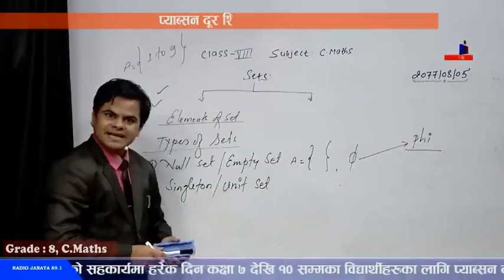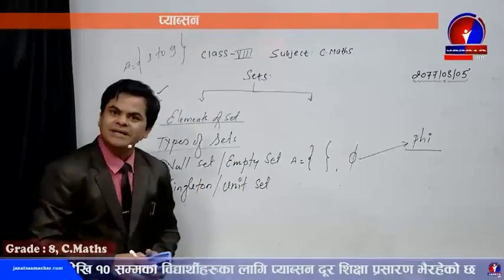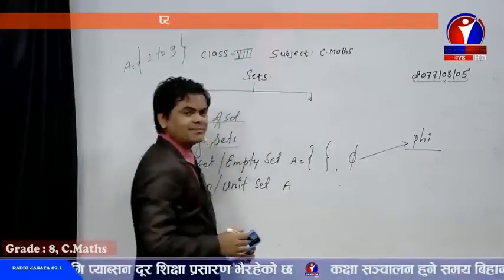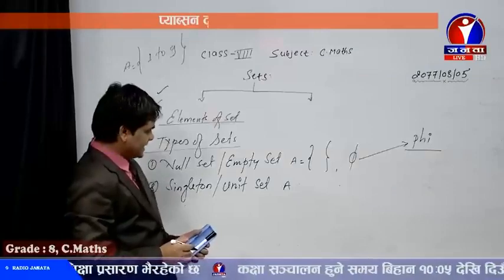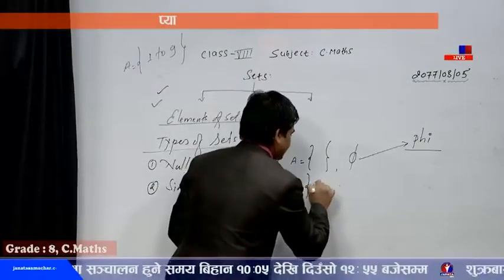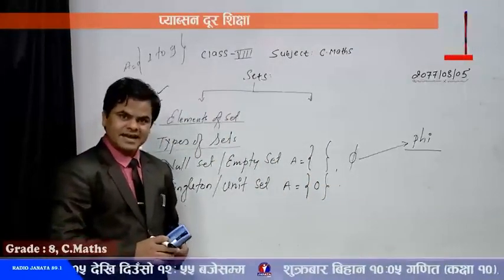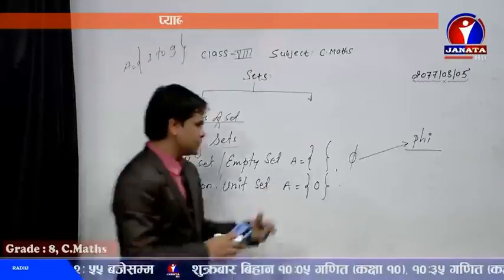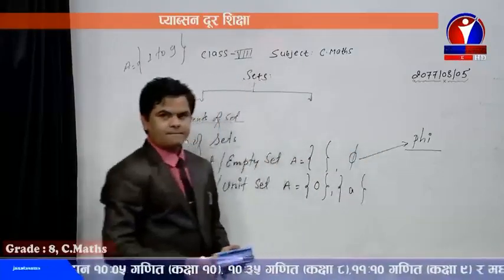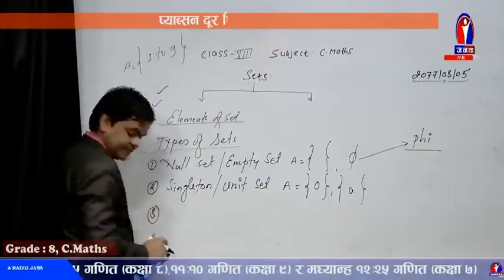Unit also represents one, that's why singleton or unit means a set having just one element. An example of a singleton or unit set will be like this, dear friends. This is a singleton set having only one element. You can use another example, for example, curly bracket and A in this way.